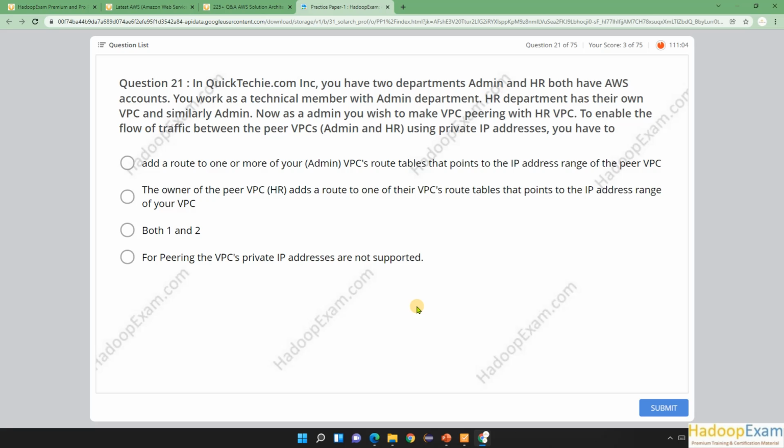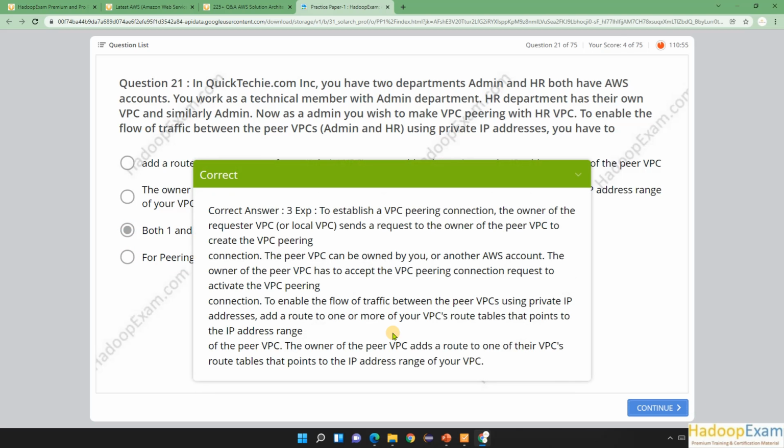For peering VPC, private addresses are not supported. This is obviously not a correct answer, correct. So the answer is 1 and 2 both. If I submit it, then it should give you the correct answer. So that's about how you need to understand how to set up a VPC peering connection. This is more about setting up the VPC peering connection.